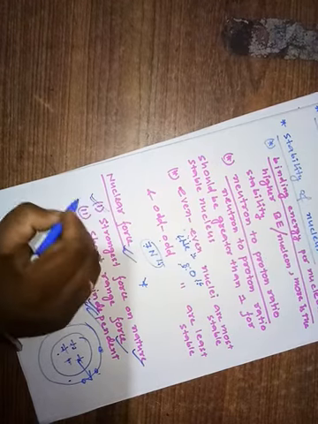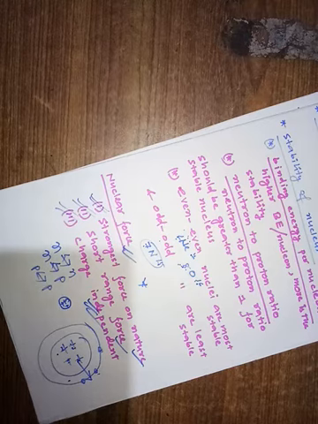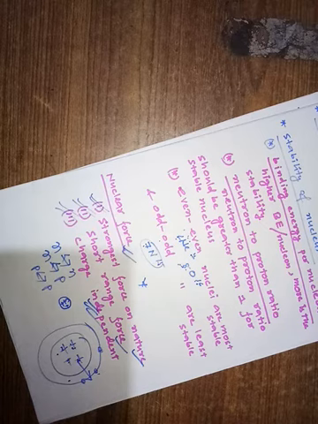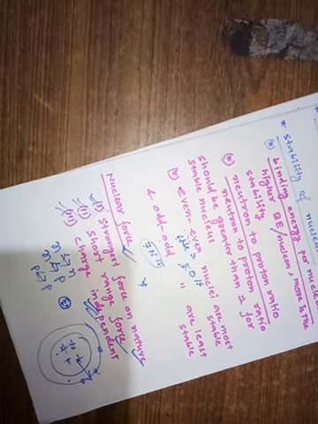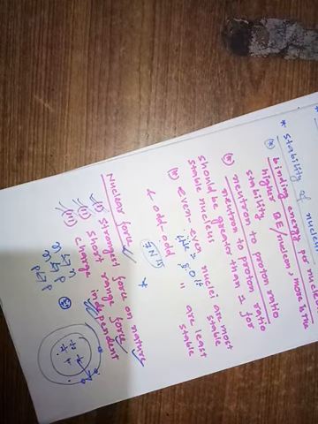Understood? So what are the forces that we have inside the nucleus? Gravitational force, electrostatic repulsive force, and nuclear force, right? And among the three, which are attractive forces? The nuclear force is an attractive force and the gravitational force is an attractive force. And which one is the repulsive force? The electrostatic repulsive force between the protons. And which one is strongest? The nuclear force is the strongest in the universe, right? Understood?